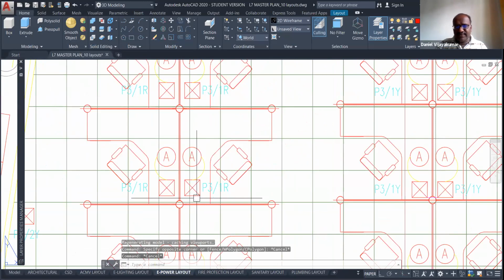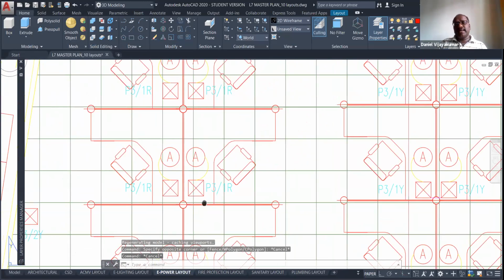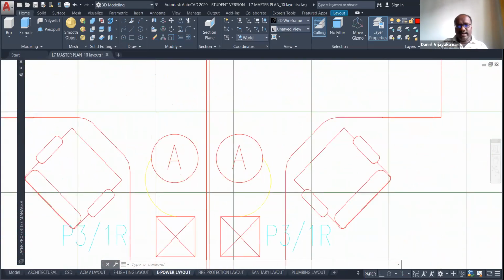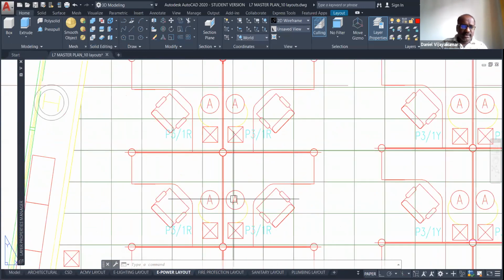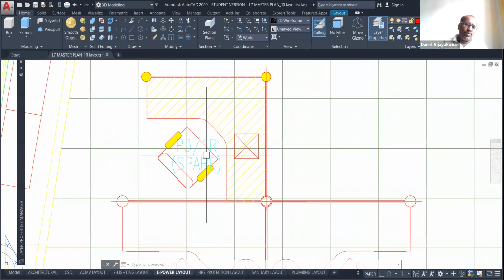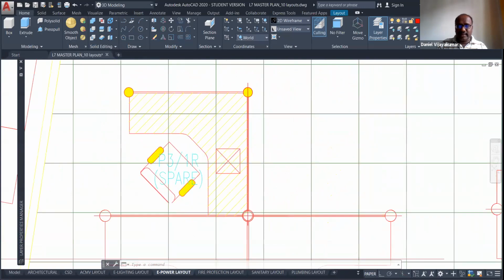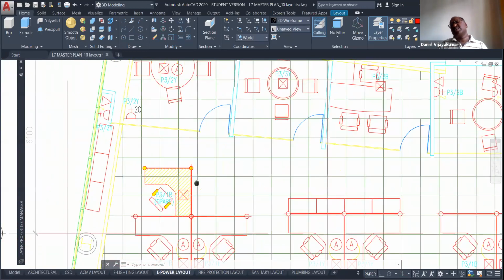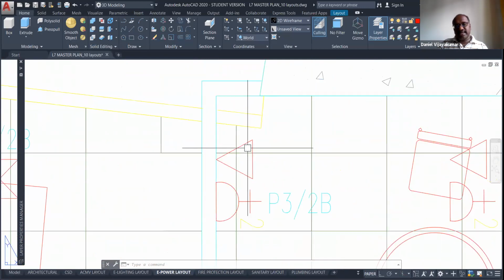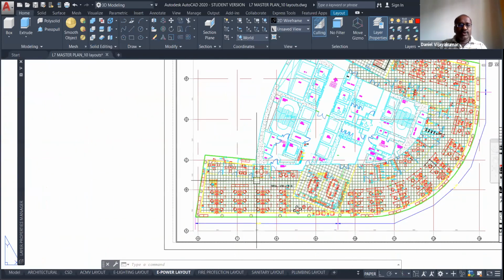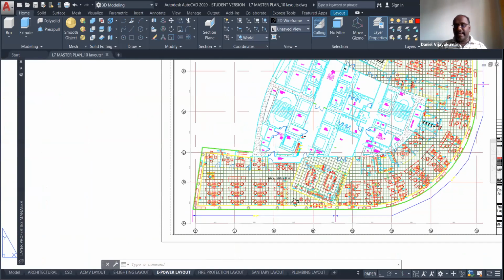Maybe you can't see the difference between the key plan and the electrical. See, if you see that P3/1R, one small box and one A, this is called an electrical element. Here they also mention P3, 1R and S, spare light. So this is what is called a power socket. This is the data socket. These are all electrical elements. So in this particular plan, you can see only the power layout. This is possible to control by layer management.